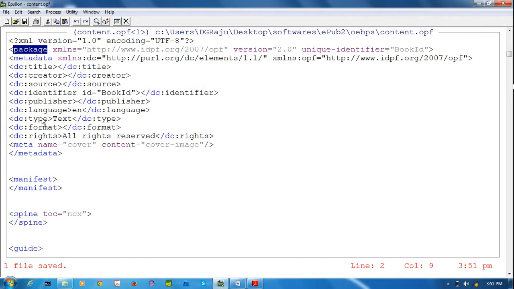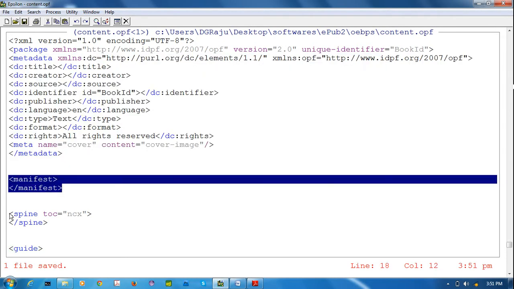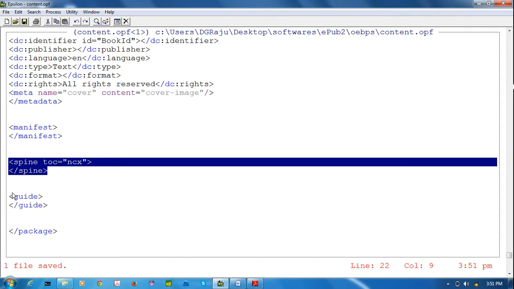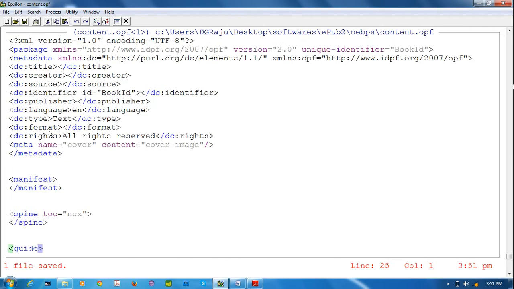It has some lines, opening with package and closing with package. It has some main elements. Metadata started from here, ended here. Next manifest. Next spine. Next guide. So what are all these things?